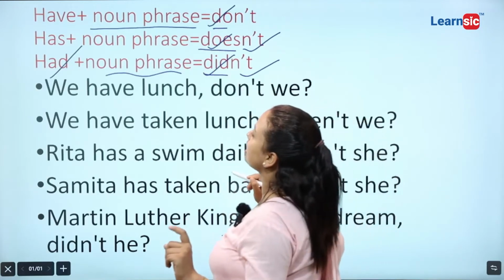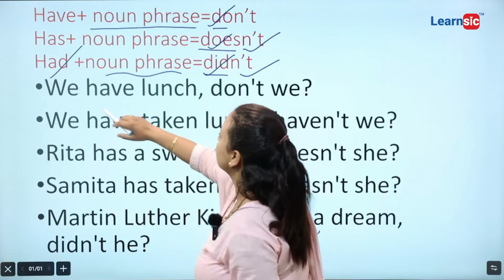There is no doubt in had. Now let's do some examples over here. We have learnt.